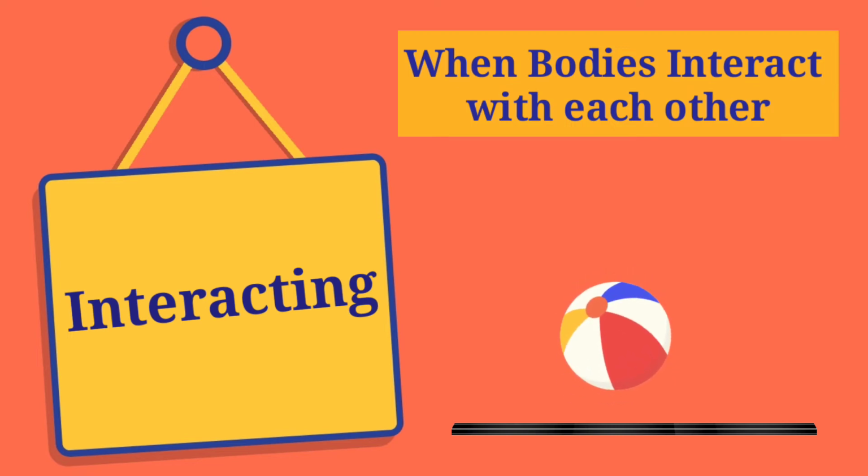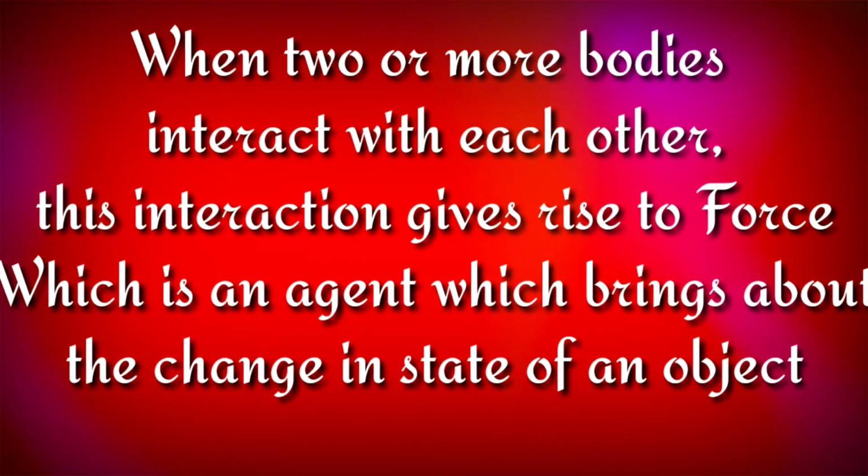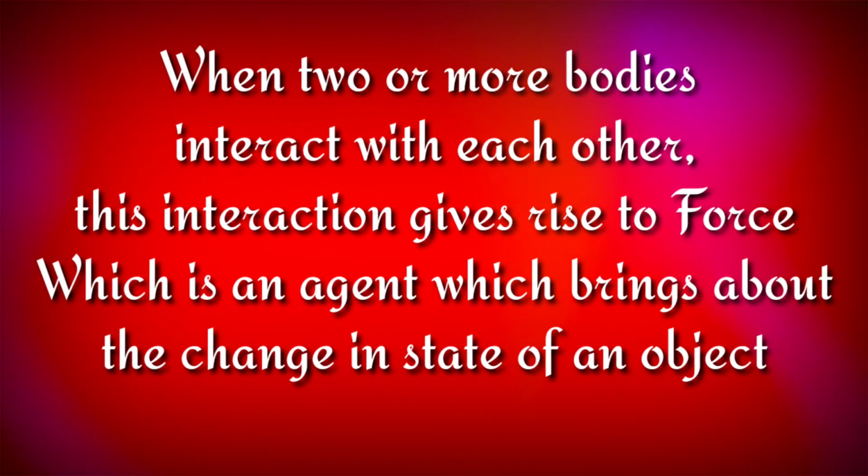In the above cases, who are interacting with each other? Ball and our body. So, in simple words, force can be explained as when two or more bodies interact with each other, this interaction gives rise to force, which can change the state of an object from rest to motion or from motion to rest.